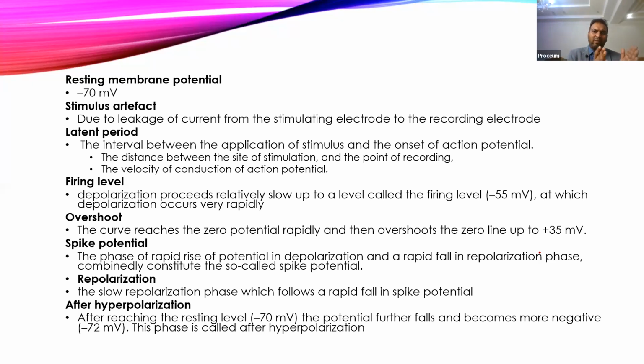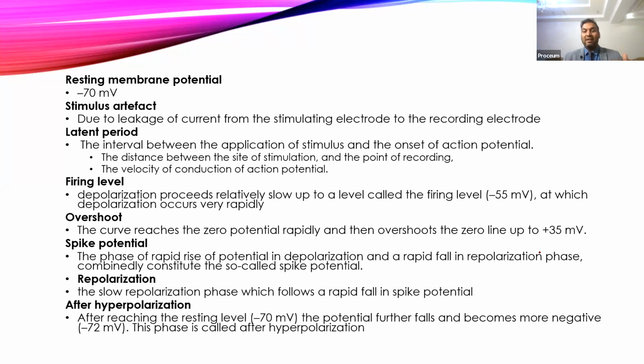So the gap between the application of the stimulus and the change in the membrane potential is called the latent period. And the latent period occurs because we are applying the stimulus a little bit away from the recording electrode, so there is a gap between them. The time taken for the stimulus to travel from the stimulating electrode to the recording electrode will take a little bit of time.